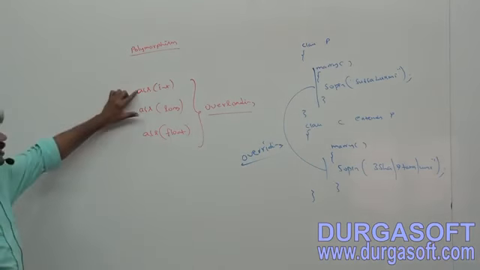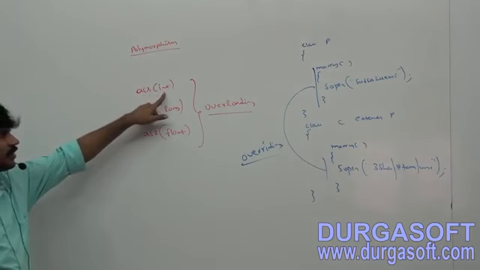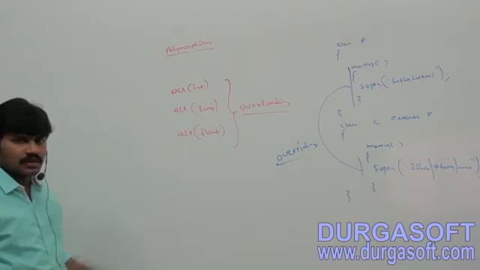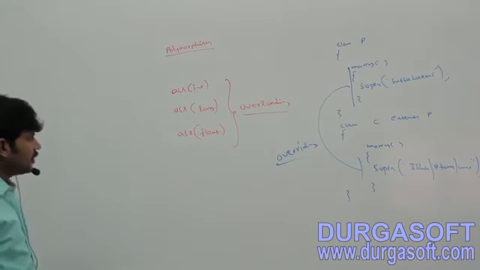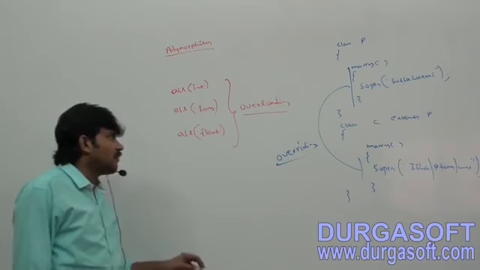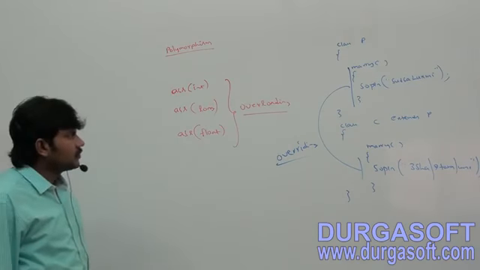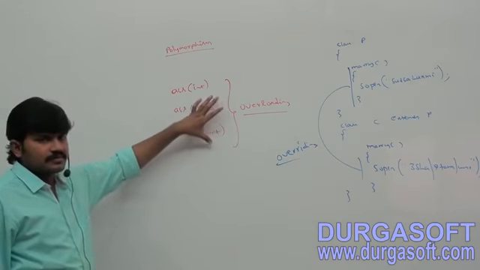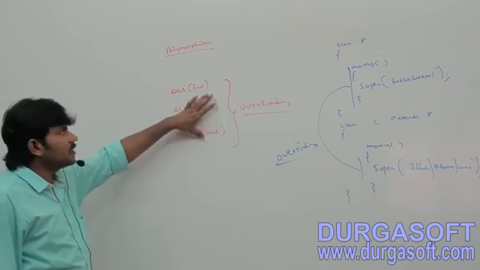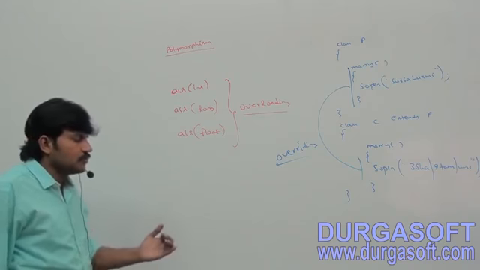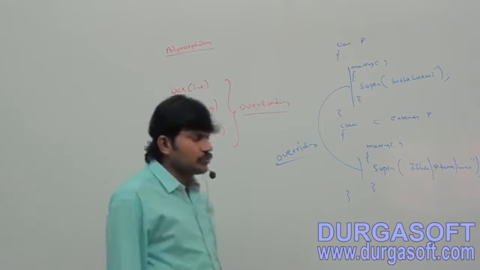Yeah, take this example: abs of int, abs of long, abs of float. Overloading. Are you getting it? Overloading is an example of polymorphism only. Next, example 2.